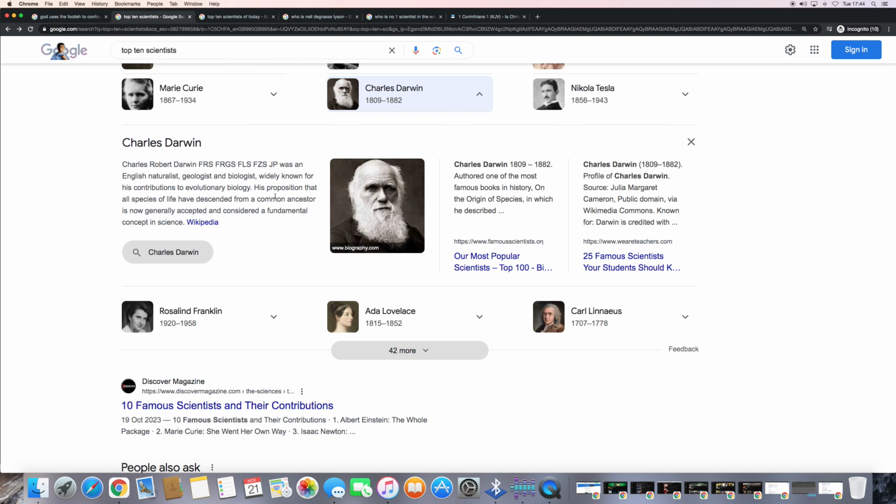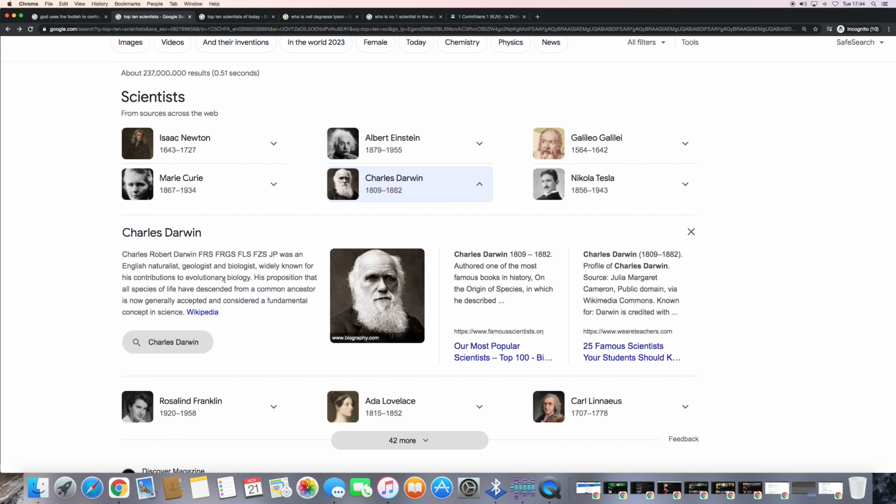His proposition that all species of life have descended from a common ancestor is now generally accepted and considered a fundamental concept in science. Well, we came from the Adamites, and then you have the seed of Cain and Abel, and then you have Jacob and Esau.